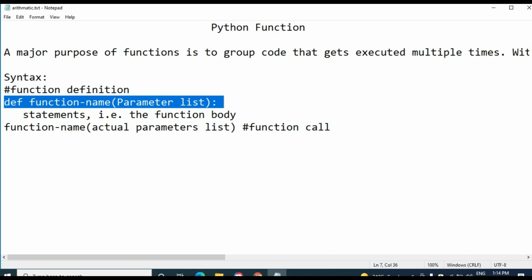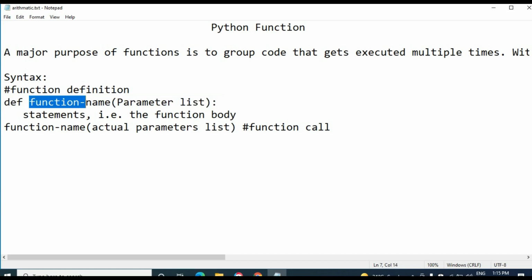Then the statements: the operations or the task we should perform inside the program should be taken within this function body. If you want to find the sum of two numbers, that is the main task in this program, we have to add the two numbers a and b and store the result into the variable c. That operation should be taken within this function body.